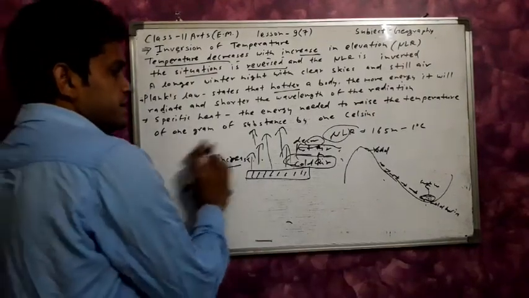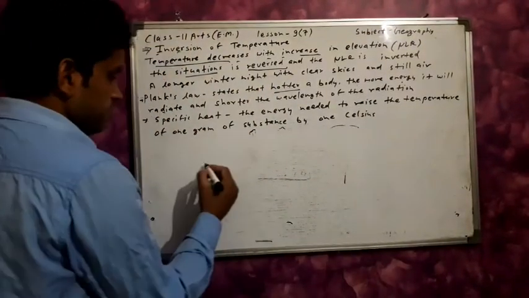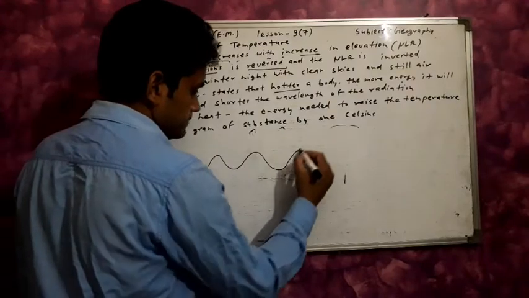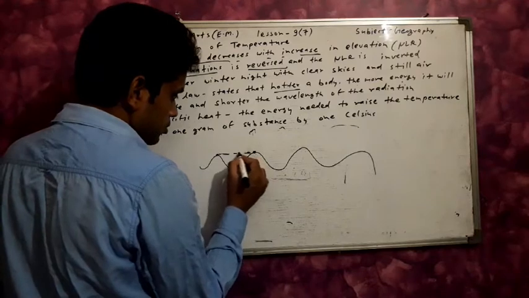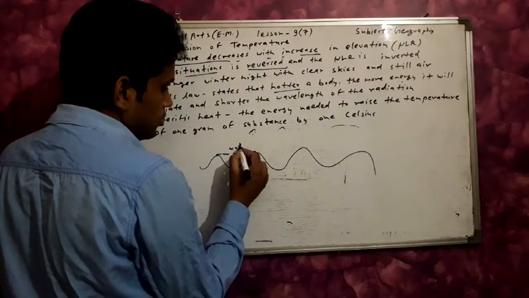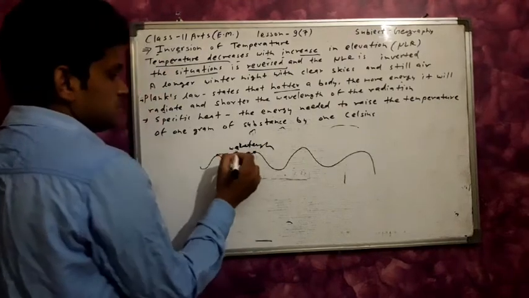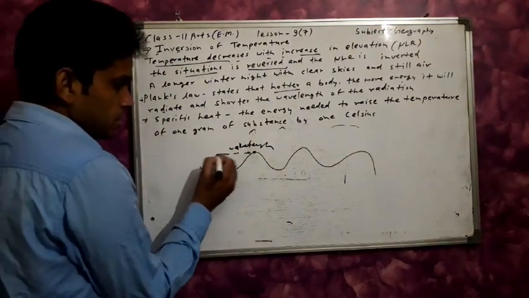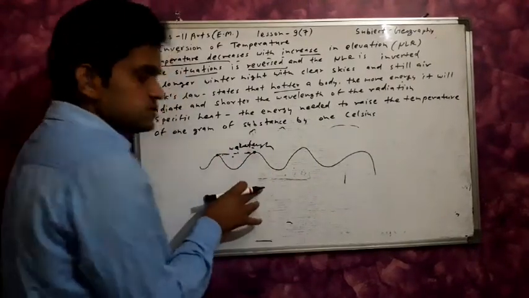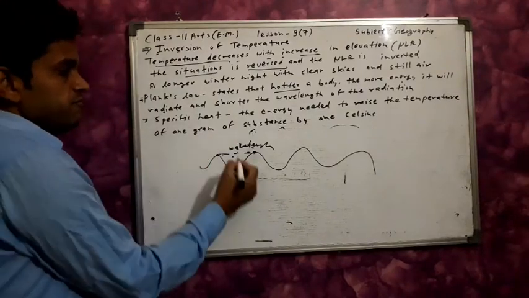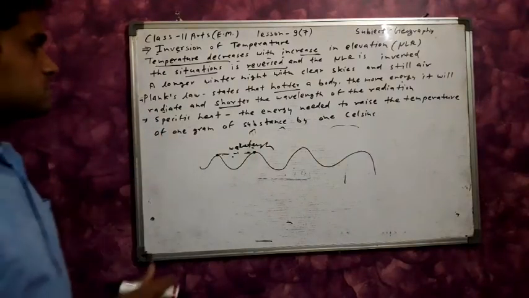So first of all, what is wavelength? These are the waves, and the distance is known as the wavelength. Clear? Here to here, this distance is known as the wavelength, and the wavelength is shorter according to Planck's law.